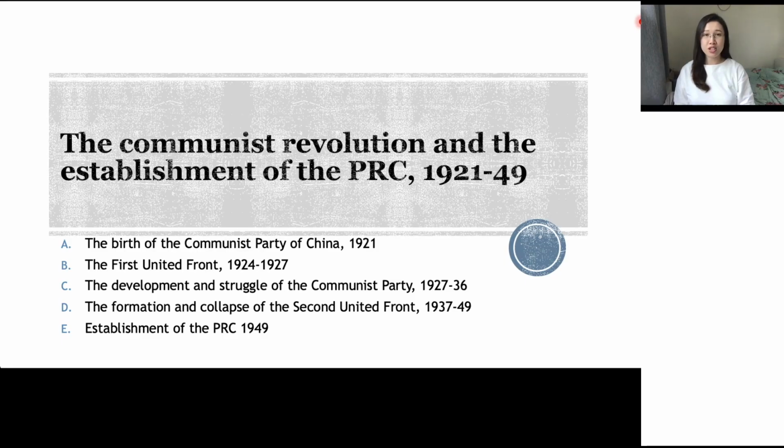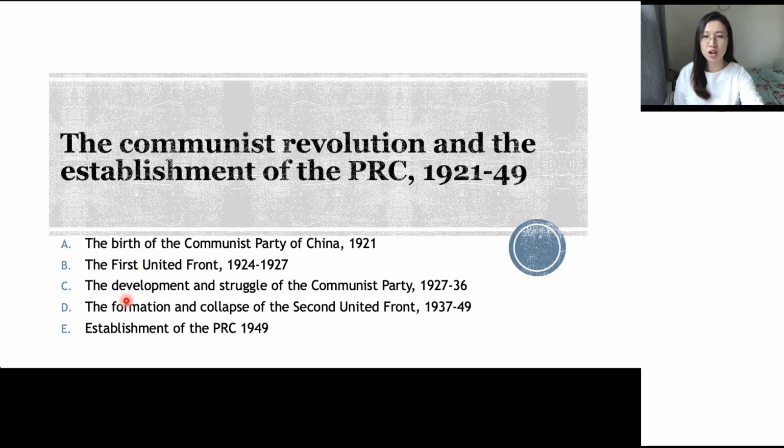Good morning, everyone. Today we're going to learn a new topic, the Communist Revolution and the establishment of the PRC from 1921 to 1949. Under this topic, it included 5 parts. Firstly, the birth of the Communist Party of China in 1921, the first United Front 1924 to 1927. Actually, we already talked about these 2 parts, right?